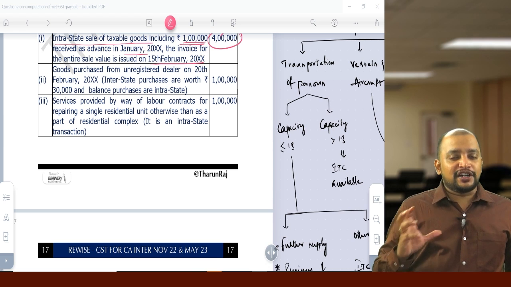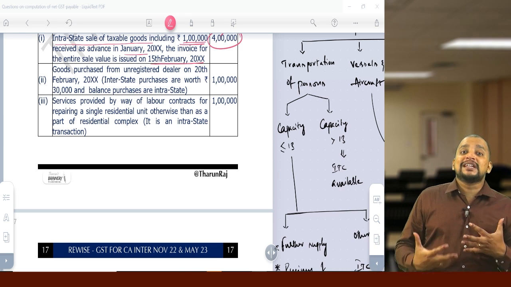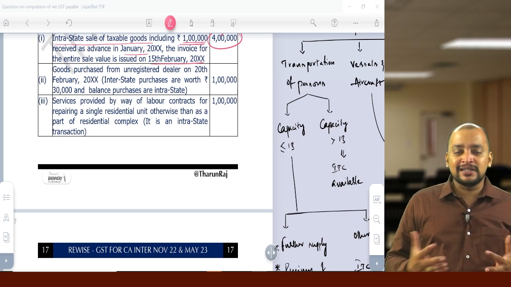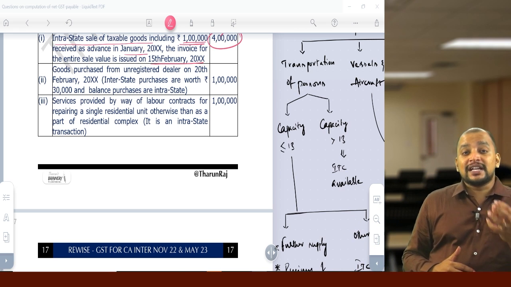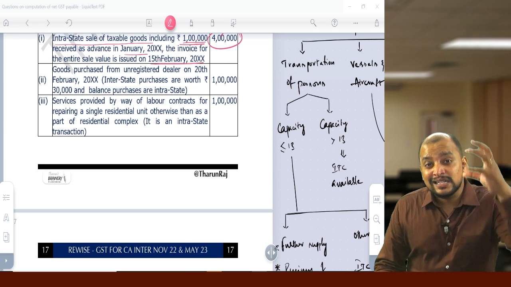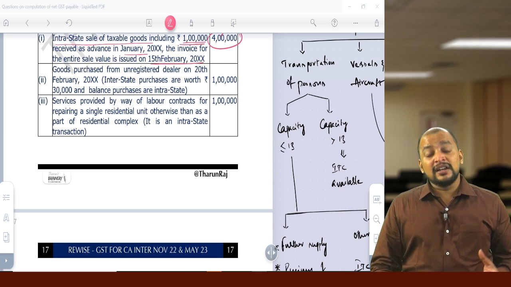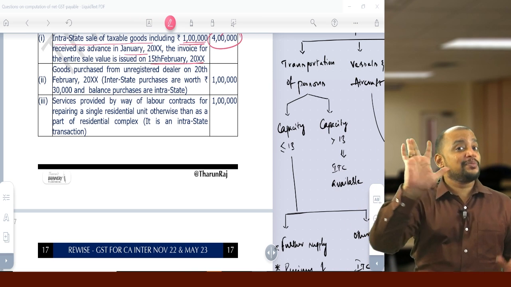Pure labor contract, it should be a pure labor contract. Pure labor contract means only services. There should not be any supply of goods plus supply of services. It should be a pure labor contract. That pure labor contract for construction of an individual house is exempted. But only construction of an individual house is exempted, but repairs of the individual house is not exempted. Only construction is exempted but not repairs.